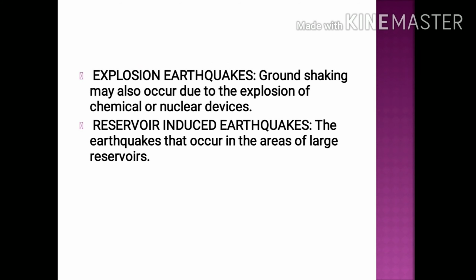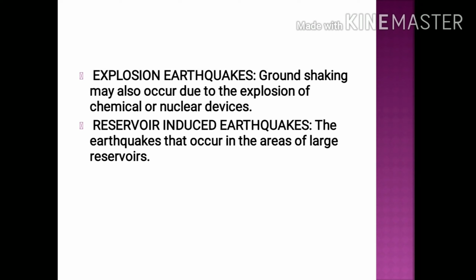Fourth one is explosion earthquakes. Ground shaking may also occur due to the explosion of chemical or nuclear devices. Whenever we do nuclear reactions, sometimes an earthquake originates because of the nuclear reaction. Those earthquakes are called explosion earthquakes.